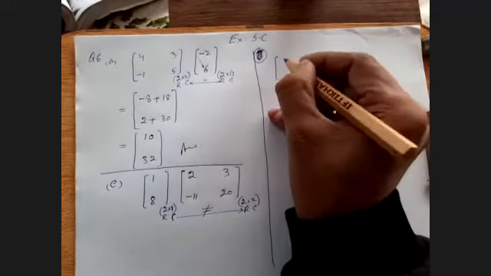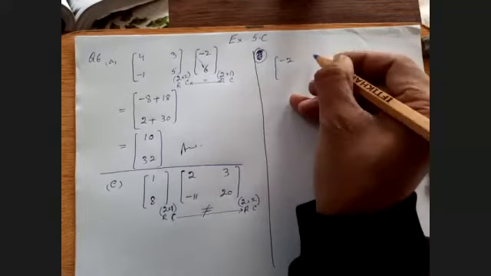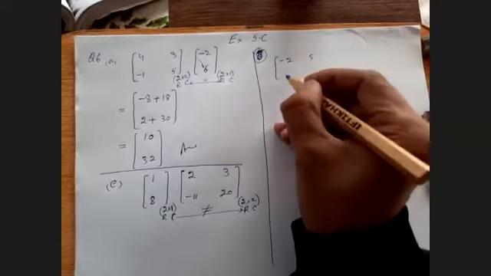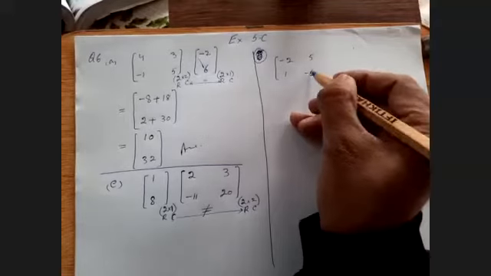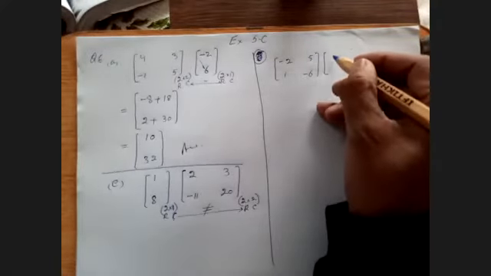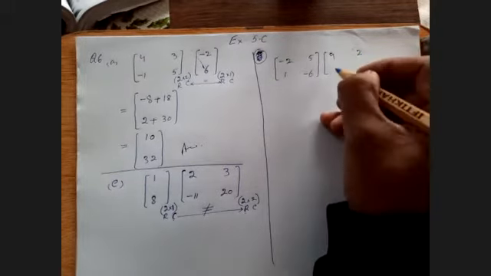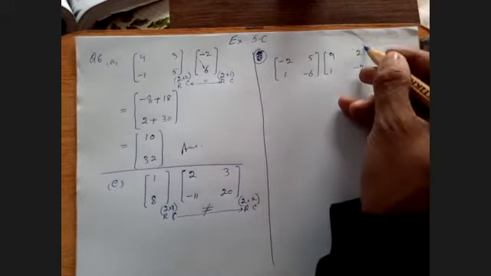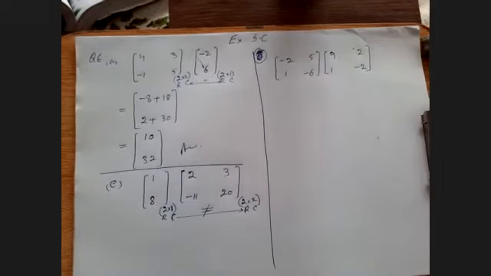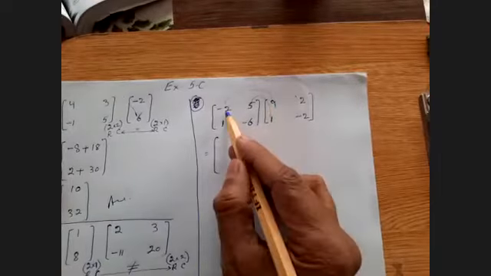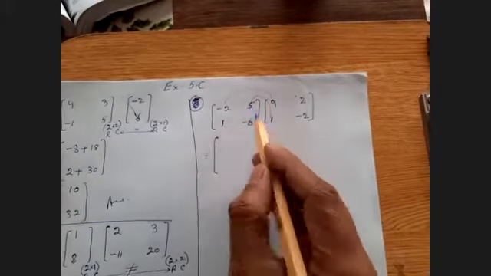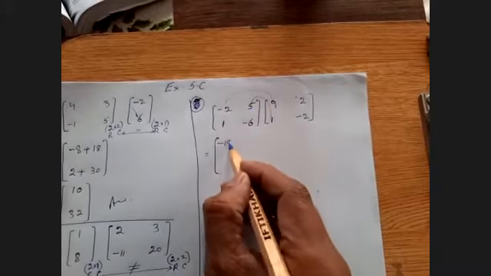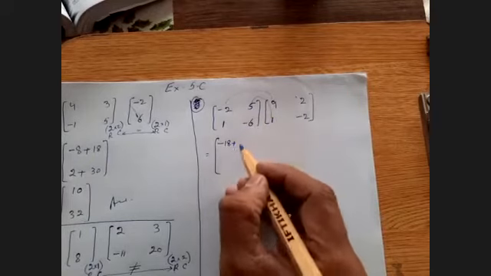There are two matrices like -2, 5, 1, and -6. And the second matrix is 9, 2, 1, and -2. 9 multiplied by -2 and 1 multiplied by 5. -18 plus 5 ones are 5.